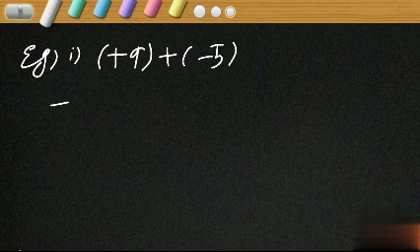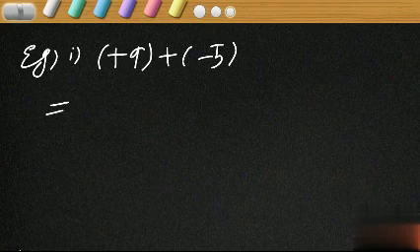This we have to do. So what is the rule? Magnitude of integer having greater magnitude. What is the integer having greater magnitude here? What is the magnitude of plus 9? 9. What is the magnitude of minus 5? 5.